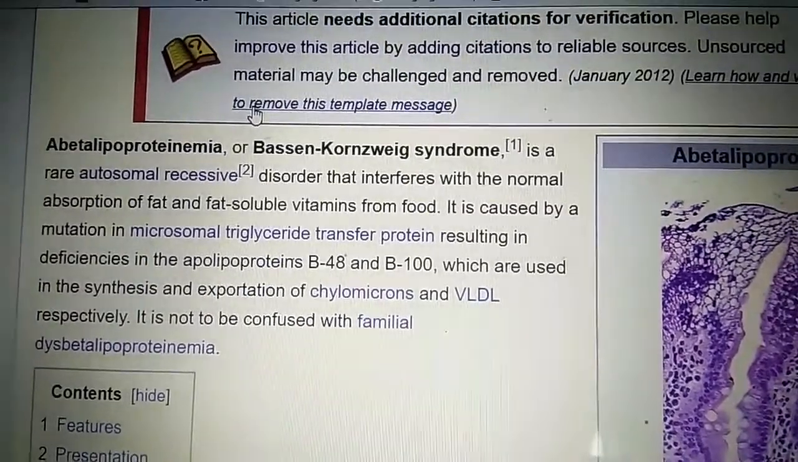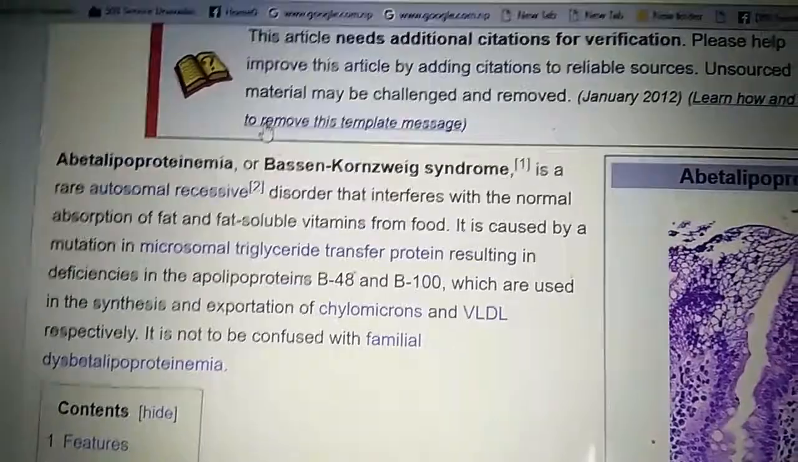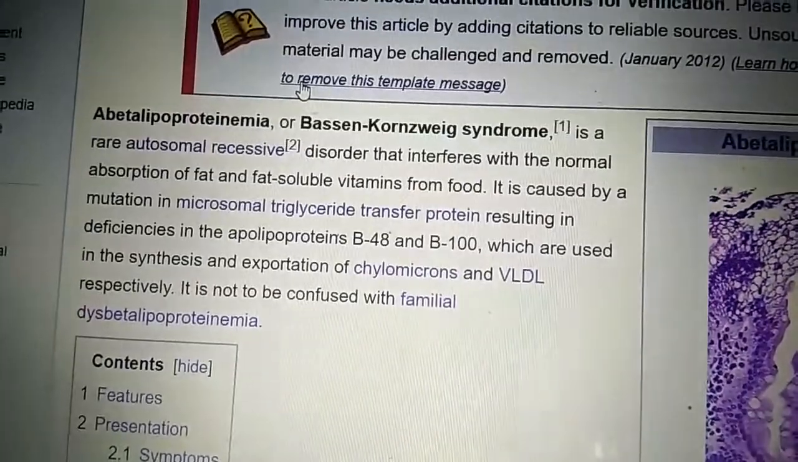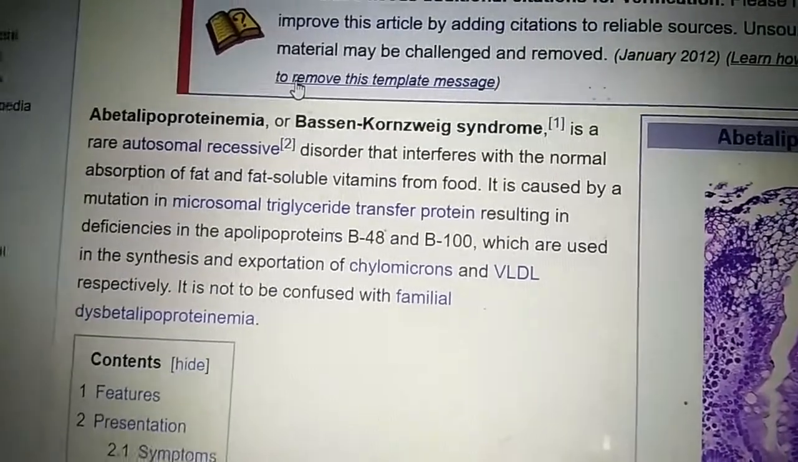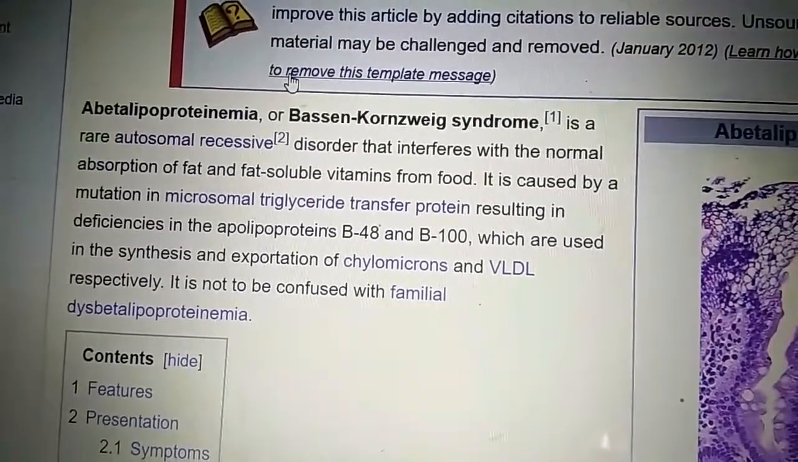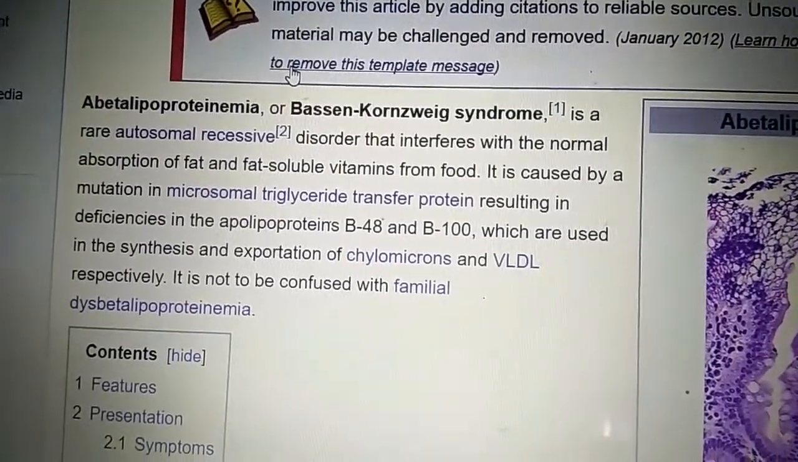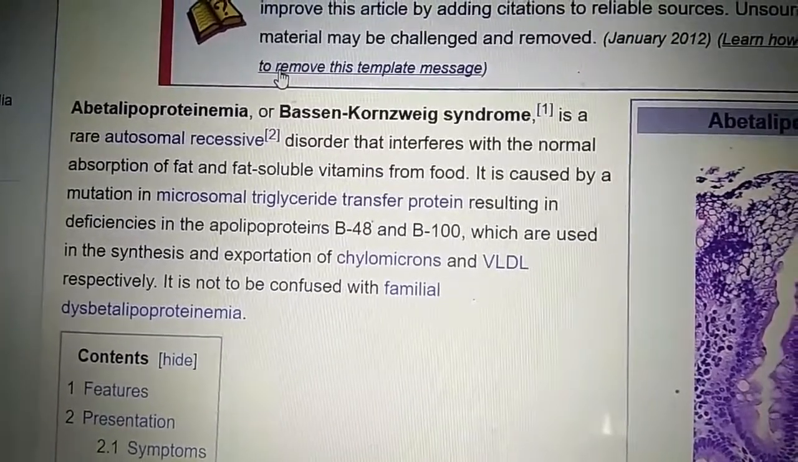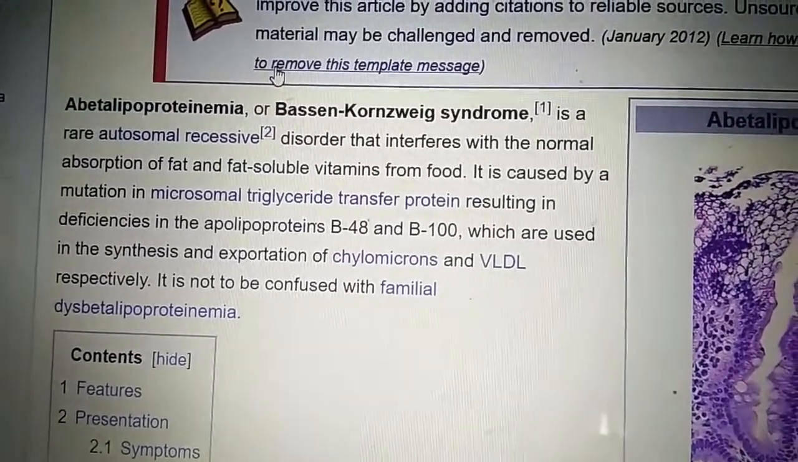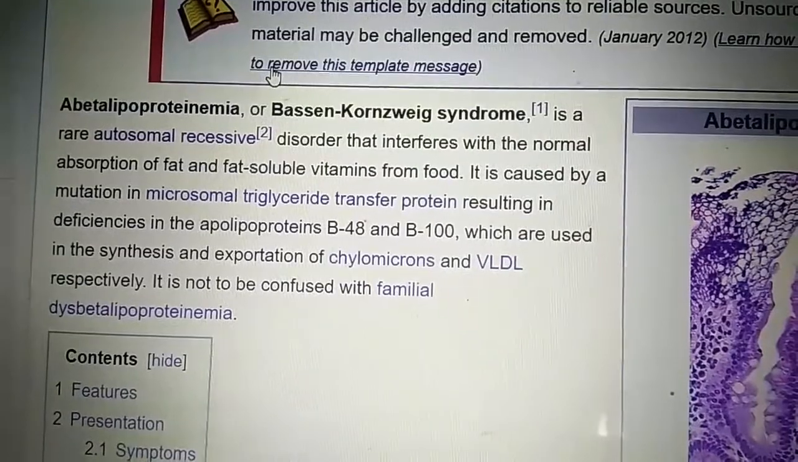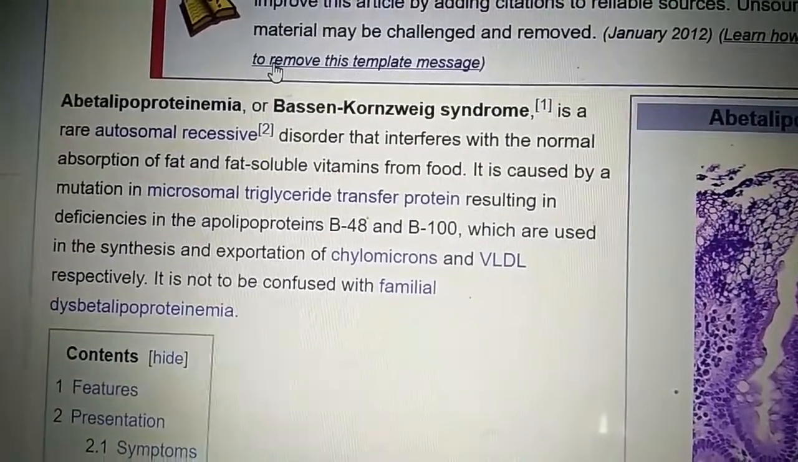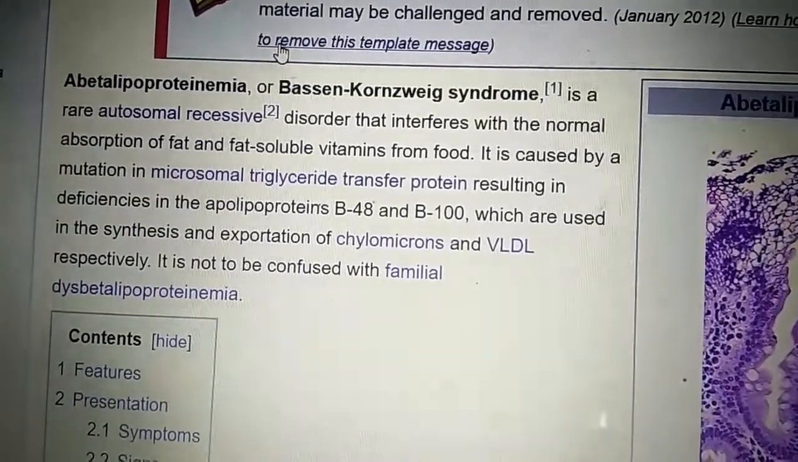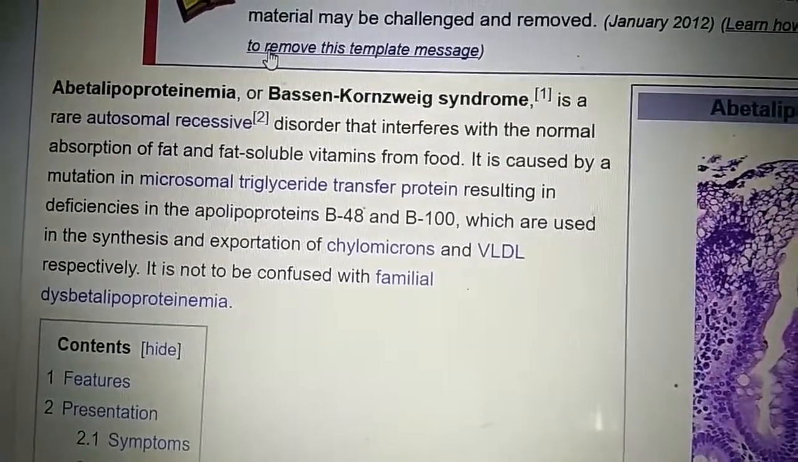Abetalipoproteinemia is a rare disease. It is autosomal recessive in inheritance and interferes with the normal absorption of fat and fat-soluble vitamins. It is caused by mutation in microsomal triglyceride transfer protein, resulting in deficiency in apoprotein ApoB48 and ApoB100, which are used in synthesis and exportation of chylomicrons and VLDL respectively.